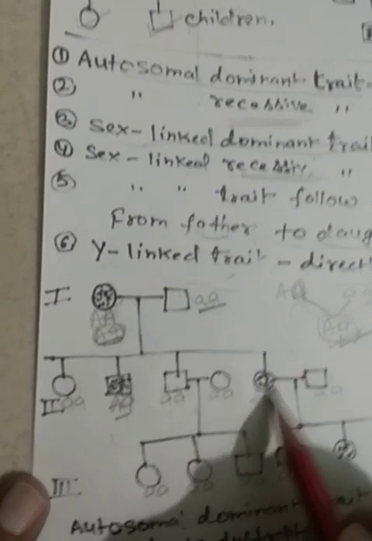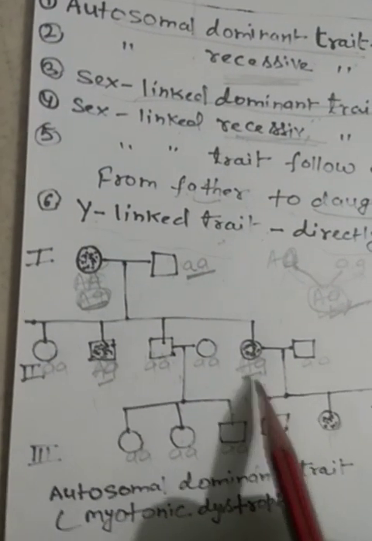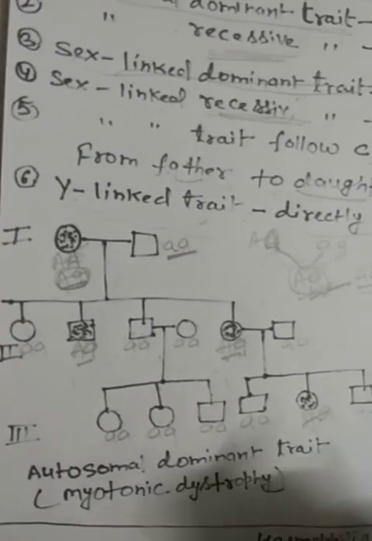So this will also be heterozygous. This will also be heterozygous. Okay, so this is heterozygous. This is homozygous. Now these are the offspring, so that will also be heterozygous. So we can learn all the genotypes in this condition. So this is the autosomal dominant trait.